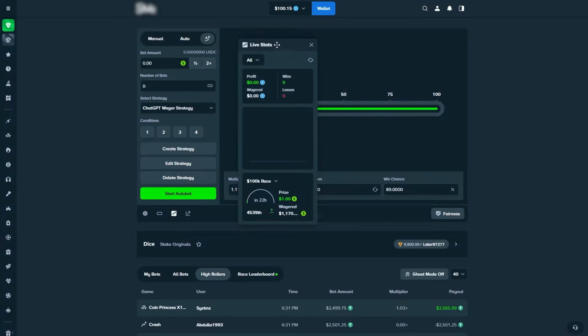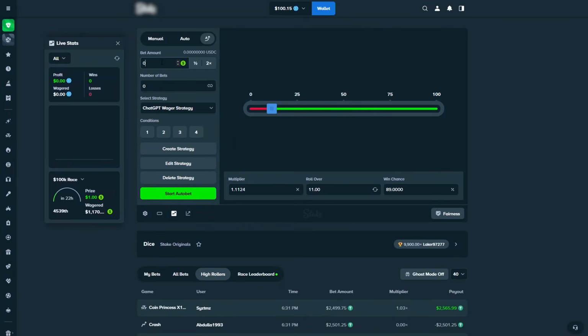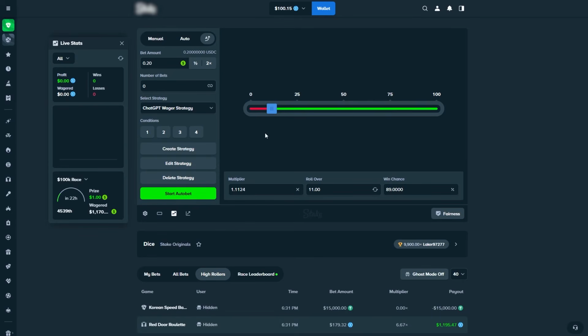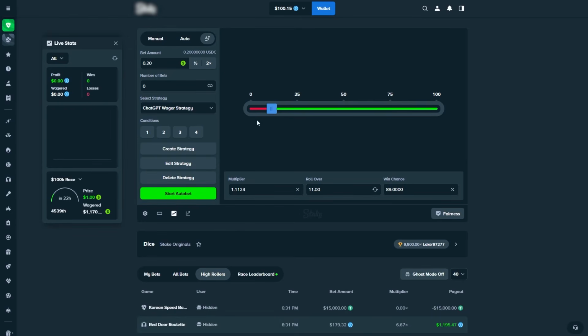Let's pull up the live stats right here, and I would say let's get straight into it. We're gonna put in a 20 cent bet amount just as he said, and let's try out this ChatGPT wager strategy. I have no idea if this even works, and I'm pretty excited to see how this will perform, because it's an 89% win chance, right? A normal wager strategy would have a win chance like this, right? A 98%, but with this we have an 89%.